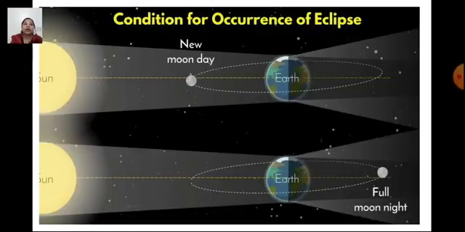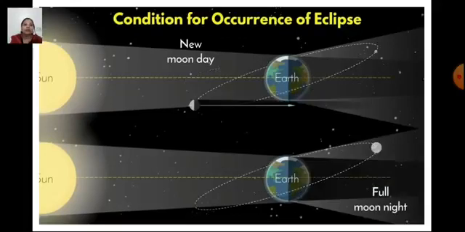Now, the condition for occurrence of an eclipse. Now you know that the solar eclipse occurs on a new moon day and a lunar eclipse occurs on a full moon night. Then it should be visible on every new moon day and full moon night. But does that happen? No. So what is the reason?